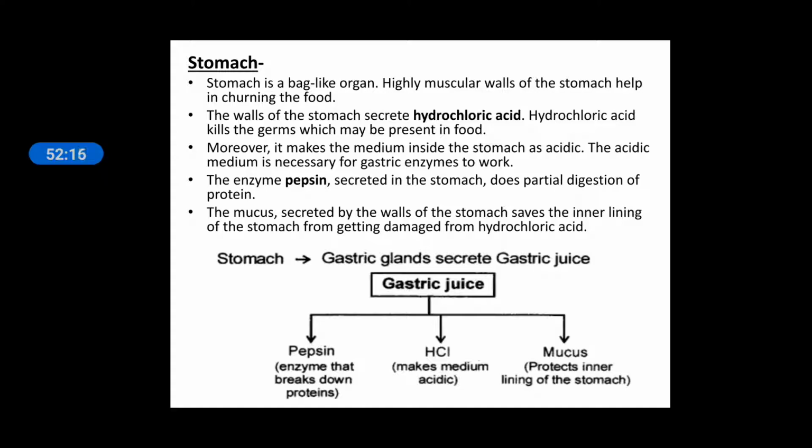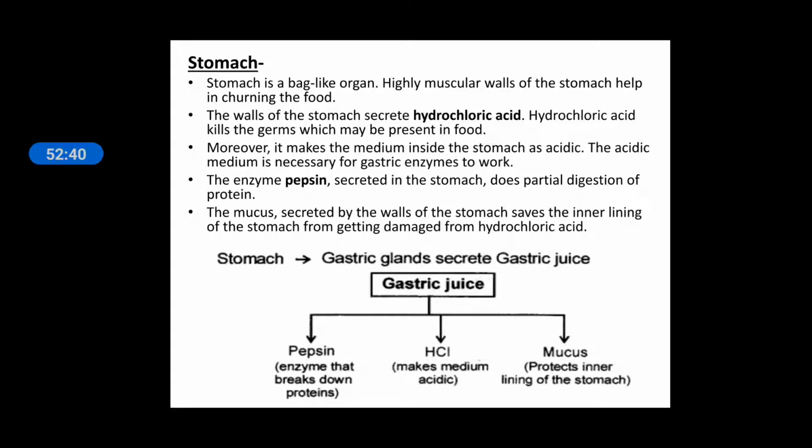Mucus is also secreted by the wall of the stomach, and saves the inner lining of the stomach from getting damaged by HCl, hydrochloric acid. Can you imagine acid in your stomach? Acid is so dangerous. It can digest the body parts, but you are continuously secreting the HCl.